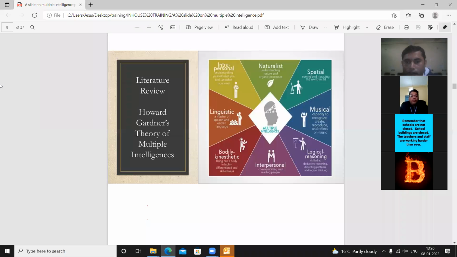Deductive reasoning, didactic patterns and logical thinking. There are also different methods of teaching that we should utilize in the classroom. One is the deductive method, and another one is the inductive method. We should always utilize the inductive method in the class. Inductive method is what? Examples to rules. While teaching any topic in the classroom, first of all we should give different types of examples to the students so that they can easily track or understand the topic.